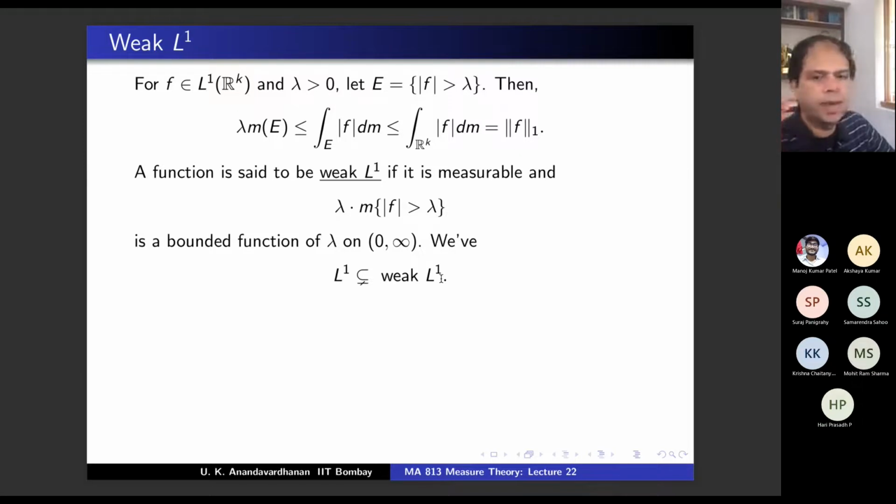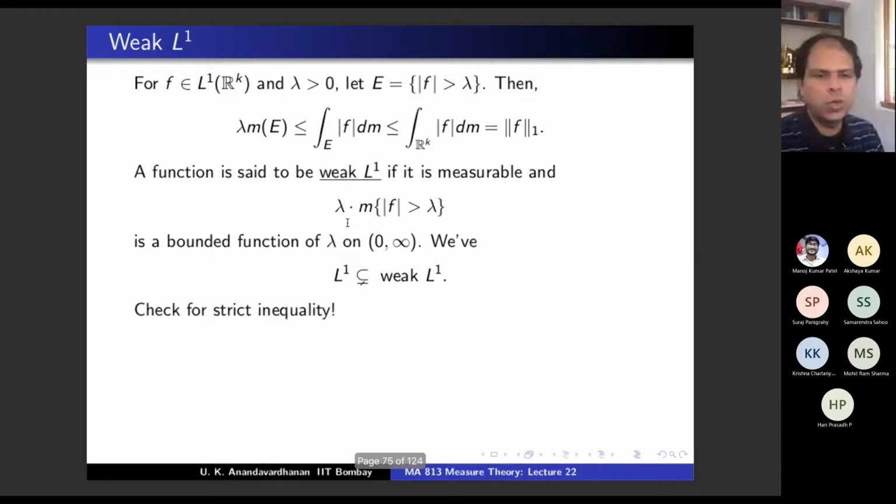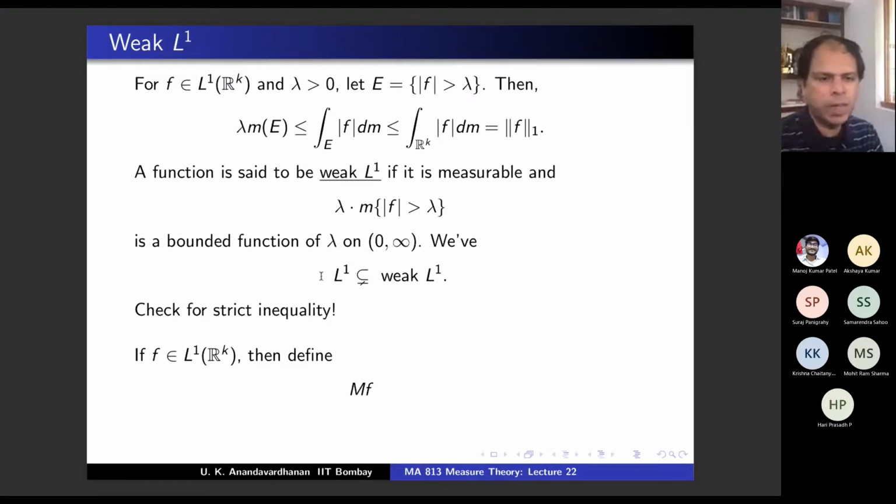On the real line, R1. Anyway, think about it. Constant function? No, maybe that will not give an example. You have to see, but anyway, you think about it. I'm not going to do it. So check for strict inequality, which means you have to give an example of a weak L1 function which is not L1. It's there in Rudin, by the way.